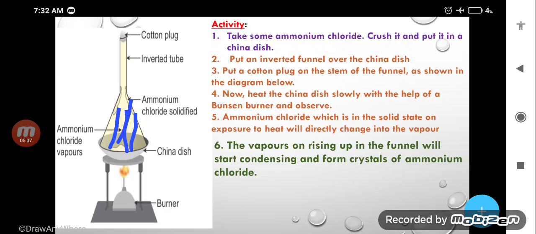Here the temperature is low, there the temperature is high, and because of the low temperature they start condensing and form crystals, means solid ammonium chloride you will get. First you heat, it changes into the gaseous state, and the gas on cooling changes into the solid state. So in this process there is no liquid state, which means this is the process of sublimation.